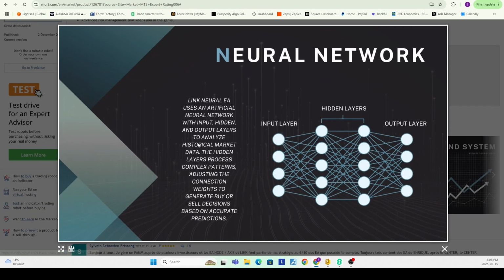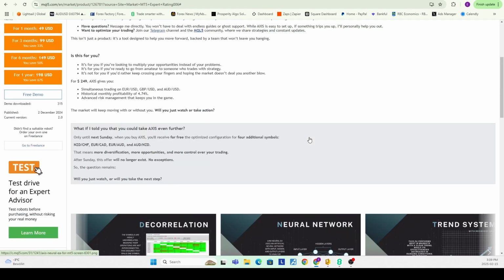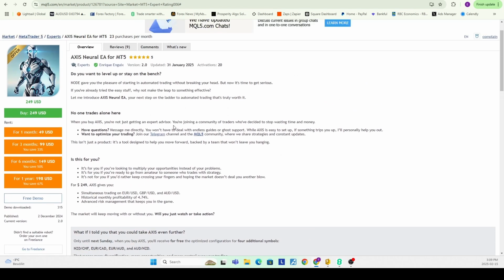So he says that supposedly it's also using a neural network to complement it, but the main driving feature here is a trend following strategy with a grid. So that gives us something to work with.